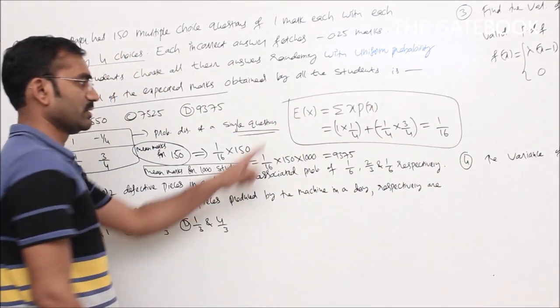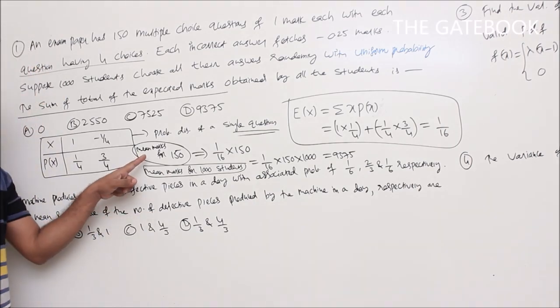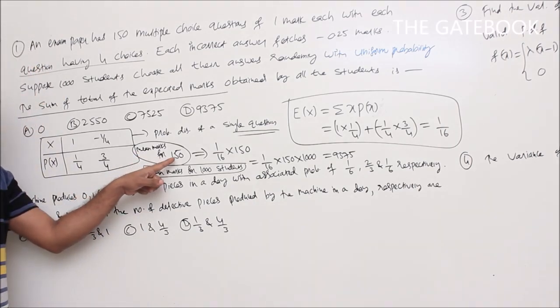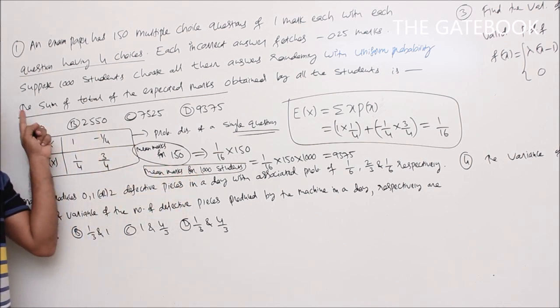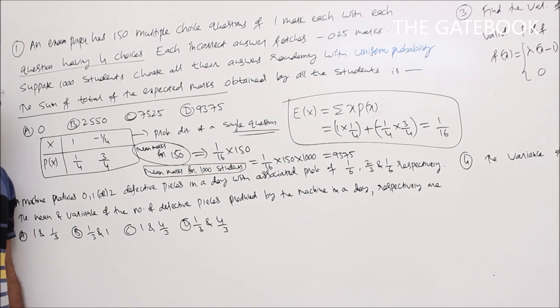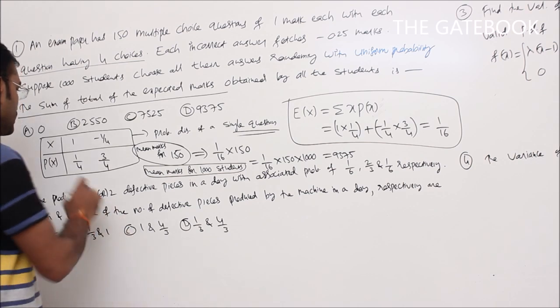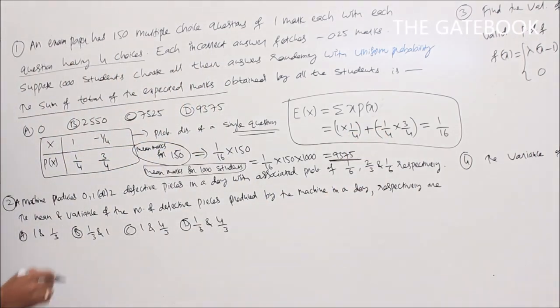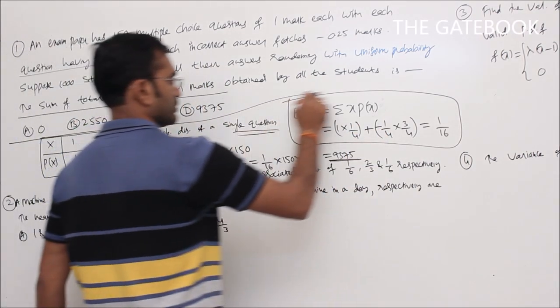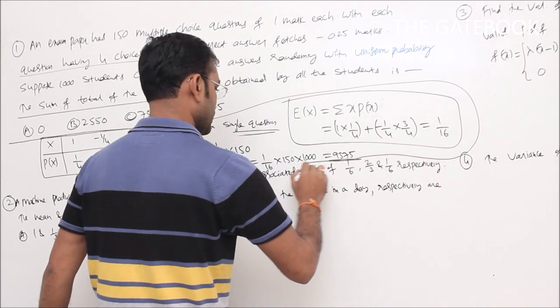So your mean marks for a single question, the mean marks for 150 questions, and the mean marks for 1000 students give the sum of the total expected marks obtained by all the students. So the final answer is 9375. This is the solution for this question.